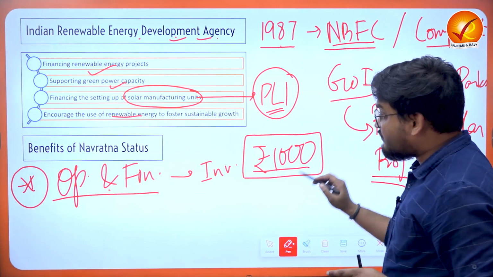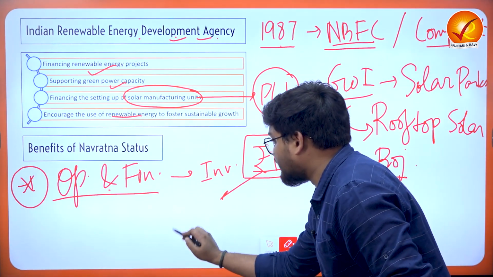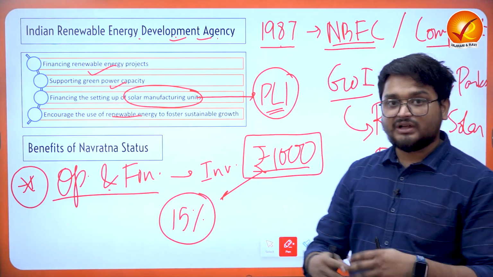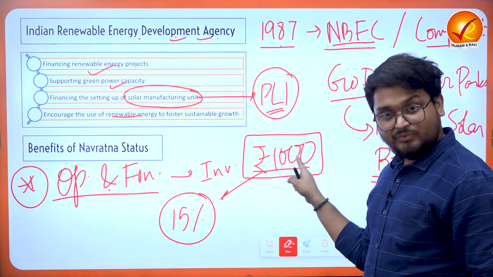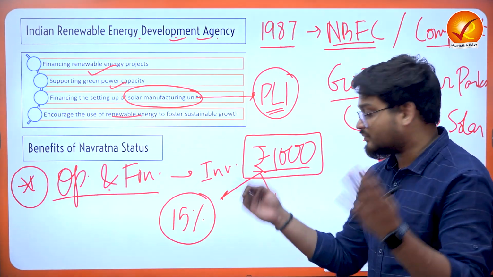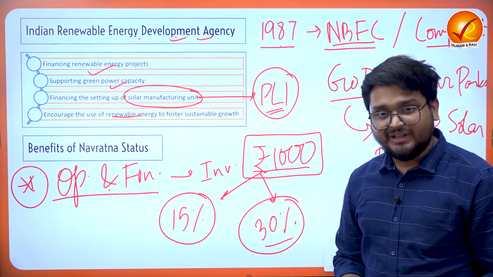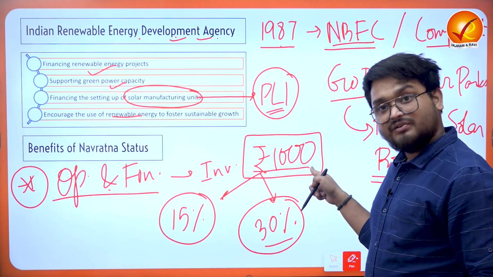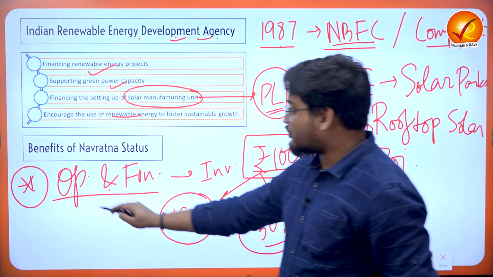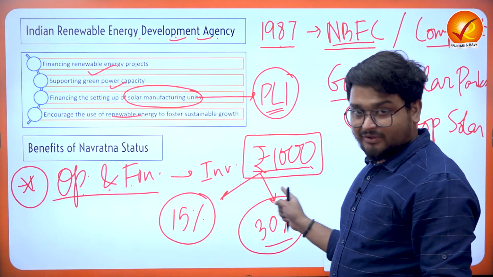So it can invest up to a cap of 1000 crores in, say, single projects, which can be 15% of the entire cost, but the limit must be 1000 crore. Or it can also invest up to 30% of the overall net worth of the company, but again, the cap is 1000 crore. So it can have this kind of operational and financial independence from the government of India in this manner, right?